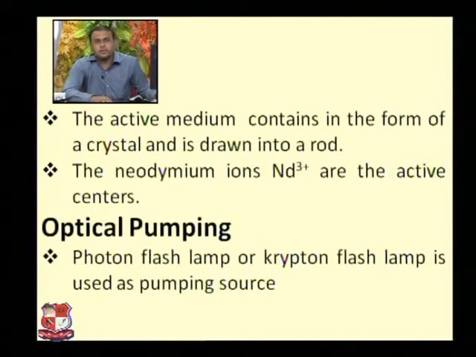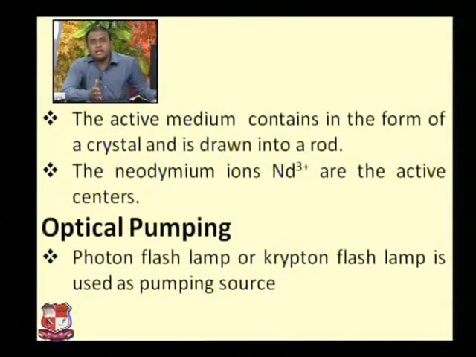This is the active medium, and now we completely know what the meaning of active medium is. The active medium is in the form of a crystal and is drawn into a rod. In this specific laser system, the neodymium ion, the Nd3+ ion, is the active medium. Second term, optical pumping.